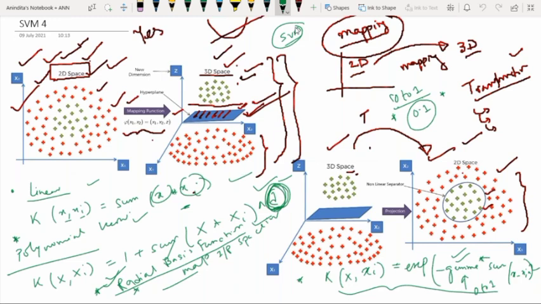When we are talking about the Iris data set, in the beginning of this class I already discussed that we have three kinds of Iris: Setosa, versicolor and virginica. This is one of the popular data sets. Why are we using this data set? Because the Setosa flower is completely different from the other two flowers.